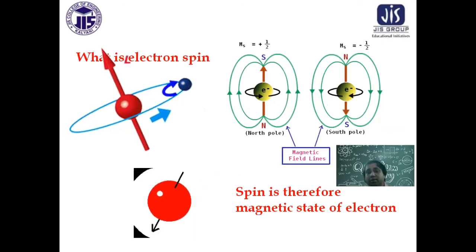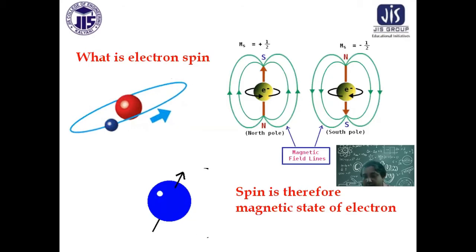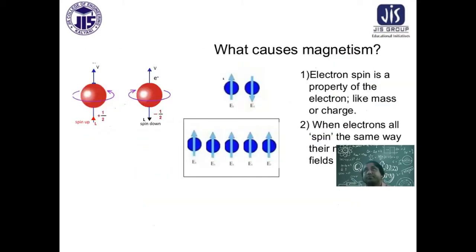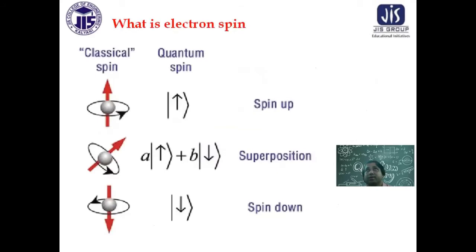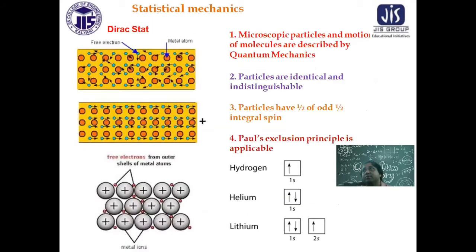It is related to the orbital and spin motion of the electron. If an electron is a charged particle, because of its motion, a magnetic field will be there. Depending on the orientation of the electron, two types of magnetic field may be there. Either the magnetic field vector direction will be up or down. Depending on that, we say up spin or down spin. And every electron is like a small magnet. Its magnetic moment is one Bohr magneton. So spin may be up, down, and intermediate states are also possible.